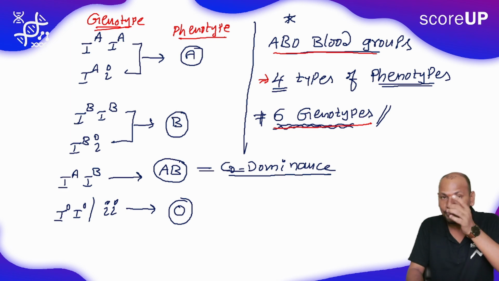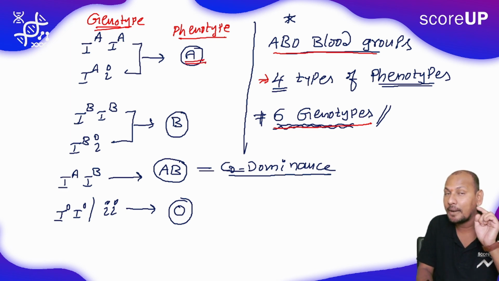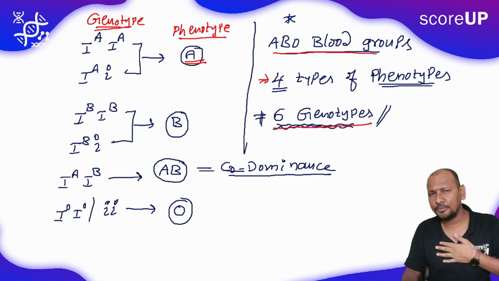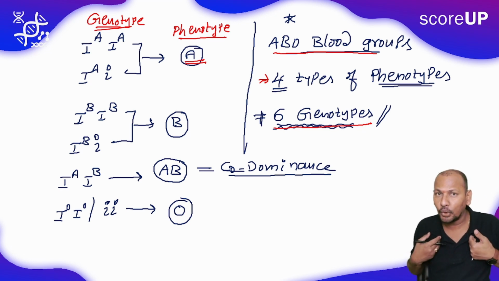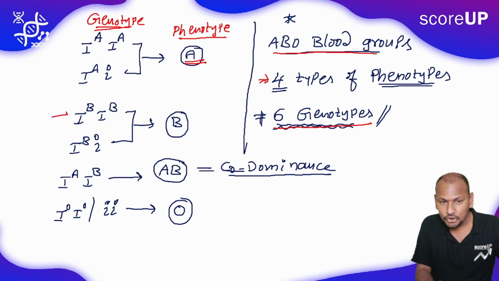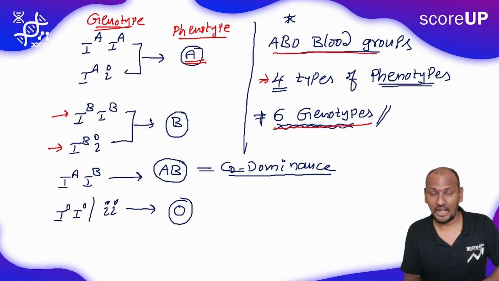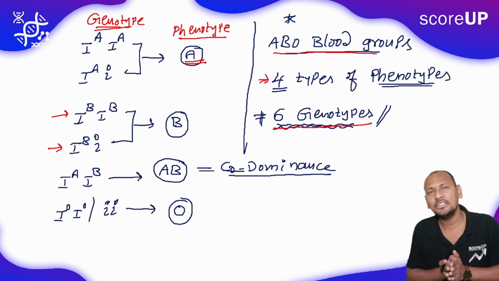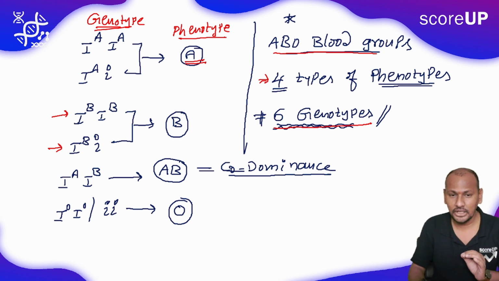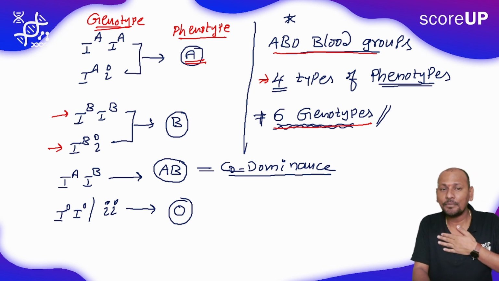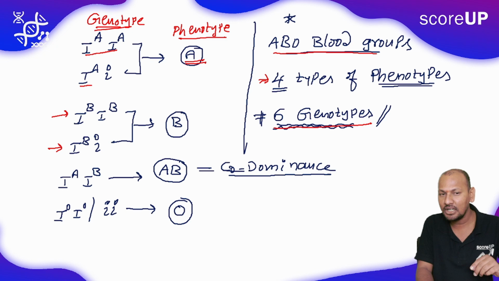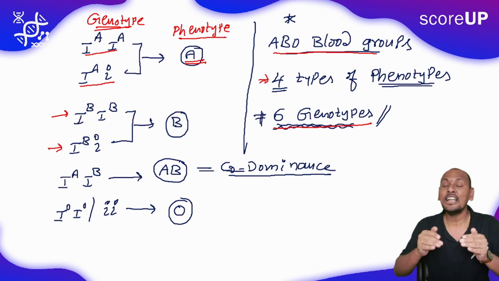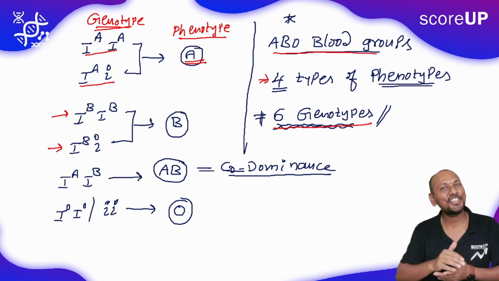Once you understand a person has blood group A, you know only the blood group of the person. For example, my blood group is B. You don't know, even I don't know, whether I am homozygous or heterozygous for my blood group. Once I collect one of my cells and go for genetic analysis, then only am I able to understand. So a person with blood group A may have a homozygous or a heterozygous condition. This plays a major role in the determination of the next generation's blood group.